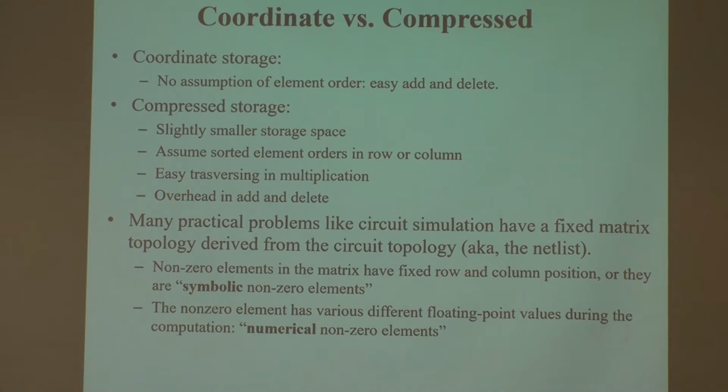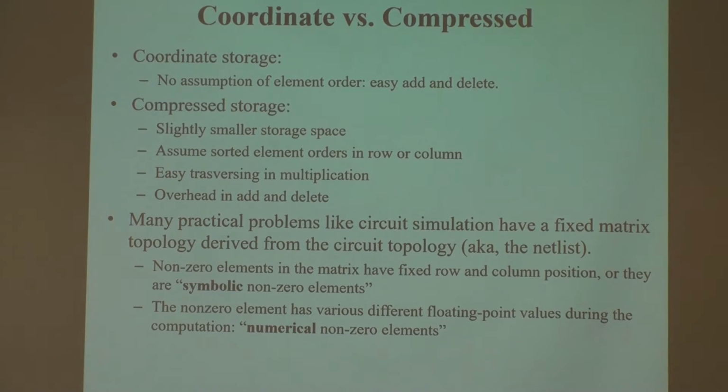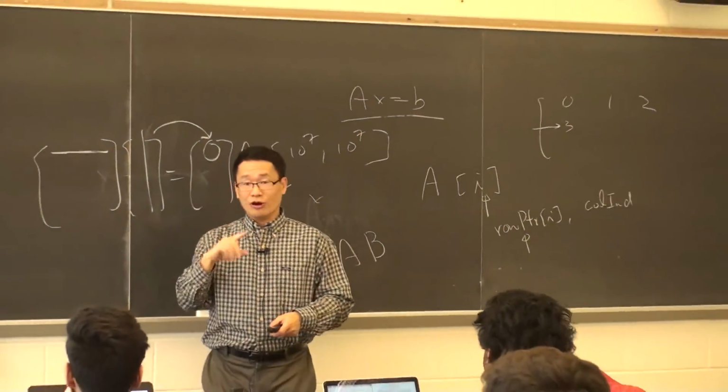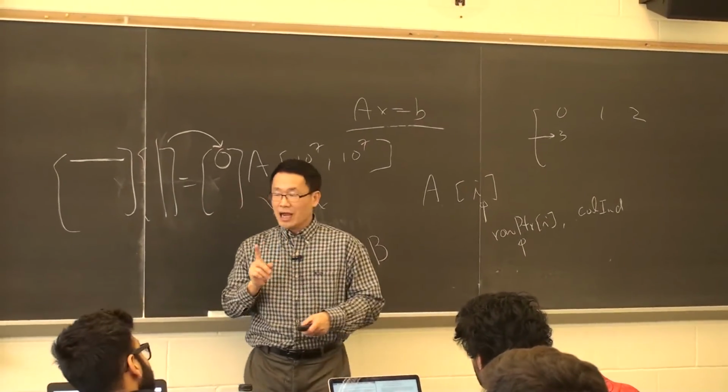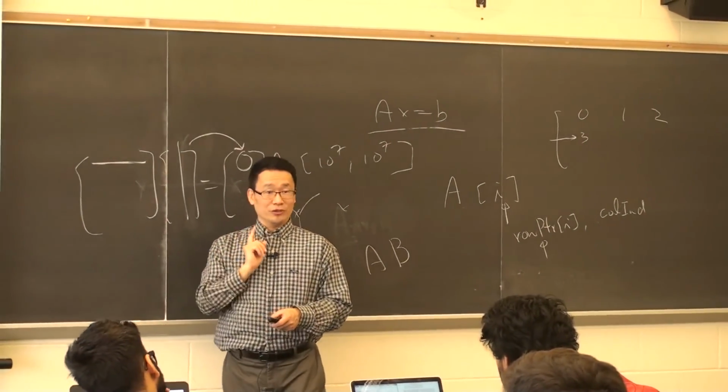So a matrix will be used 10,000 times, but that matrix symbolically doesn't change at all. So before I do those 10,000 steps of Ax equals b, I'm going to look at the symbolic storage of A and see how to optimize my operation.